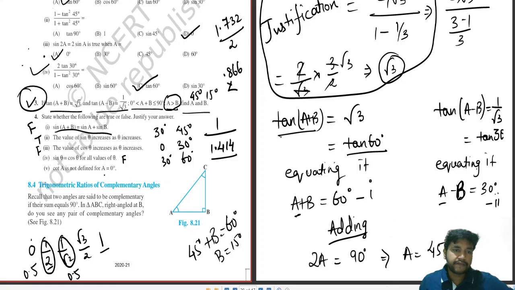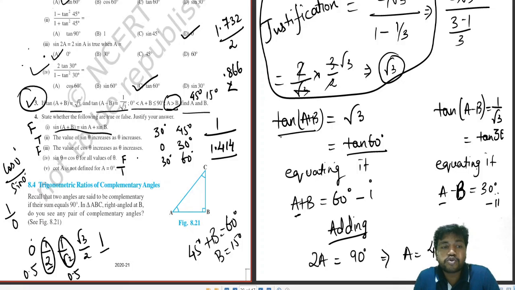Cot A is not defined for A equals 0. So cot 0 means cos 0 by sin 0. Okay, you know this value: cos 0 is 1, sin 0 is 0. So 1 by 0 is not defined. True. Okay, so these all types of sums you all have to solve on the basis of the concepts you have.